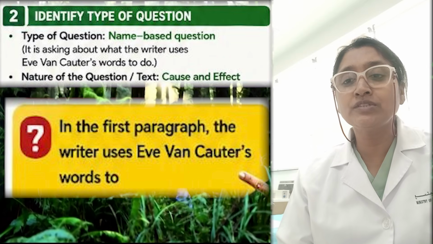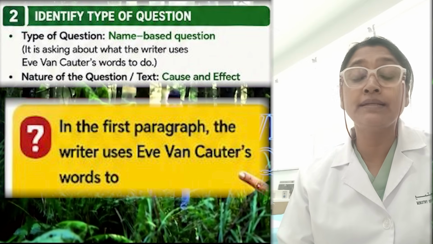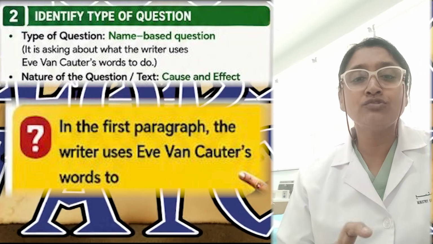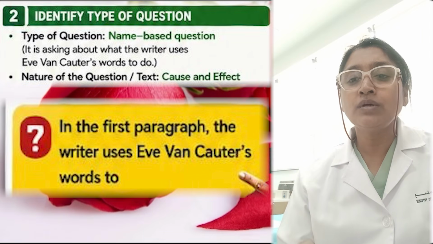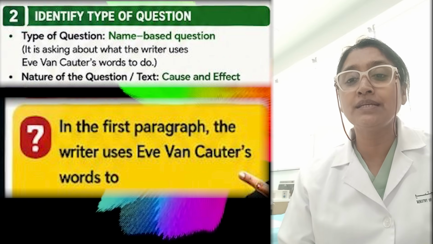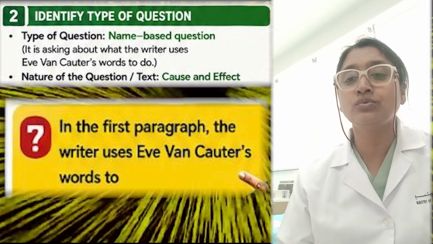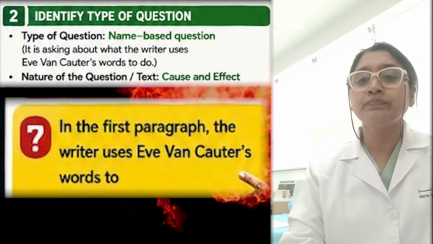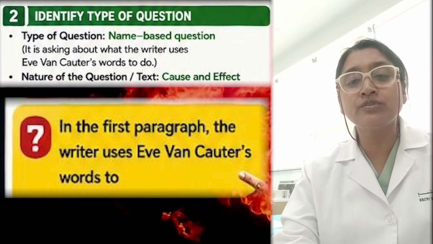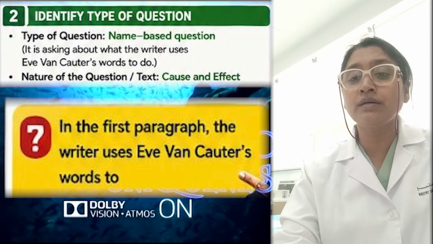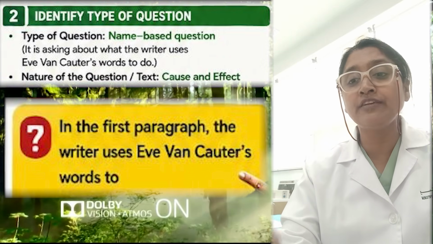Then number 2, the question is to identify the type of question. The type of question here is a name based question. When there is a name, we have to highlight that name. It is asking what the writer uses Eve Van Cotter's words to do. So we can highlight that the type of question is a name based question, and the nature of the text is cause and effect.